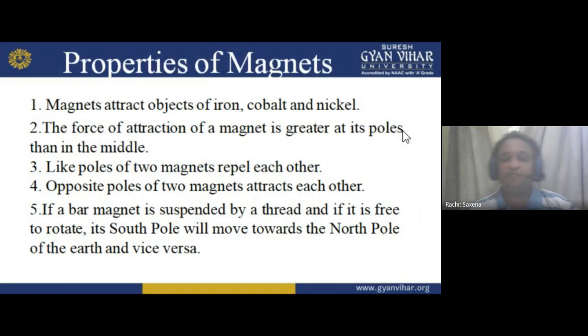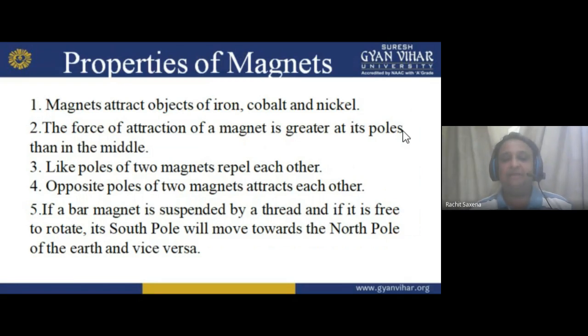Secondly, the force of attraction of a magnet is greater at its poles than in the middle. My dear students, in a magnet we have a north and a south pole. So we can say the force of attraction of a magnet is greater at its poles, at north and at south. But in the middle between north and south, the force of attraction is lower compared to the ends. At the ends we have maximum force of attraction, but in the middle there is less.